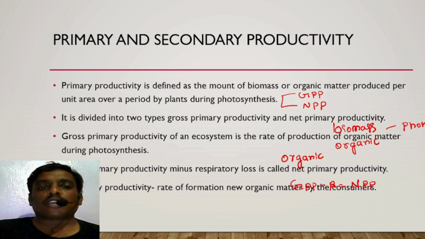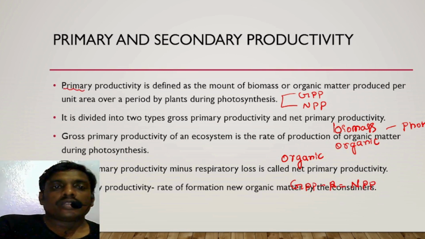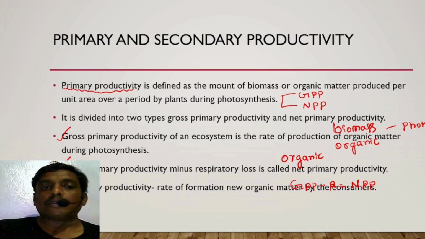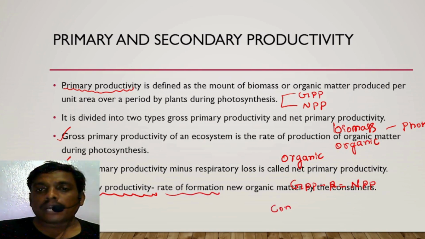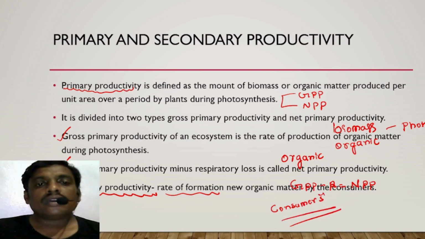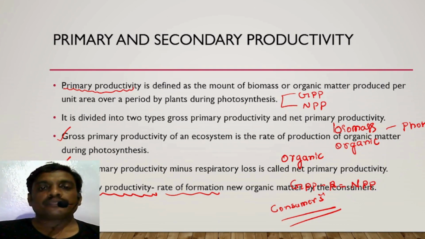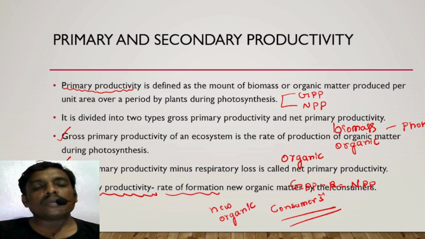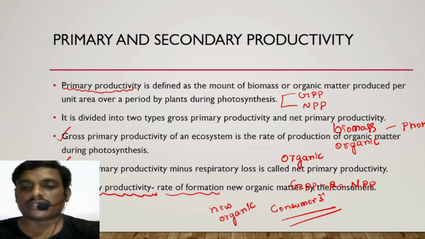What about secondary productivity? Primary productivity has two sections: gross primary productivity and net primary productivity. Secondary productivity is the rate of formation of new organic matter by the primary consumers, secondary consumers and tertiary consumers. Whatever new organic matter or biomass is produced by the consumers is called secondary productivity.